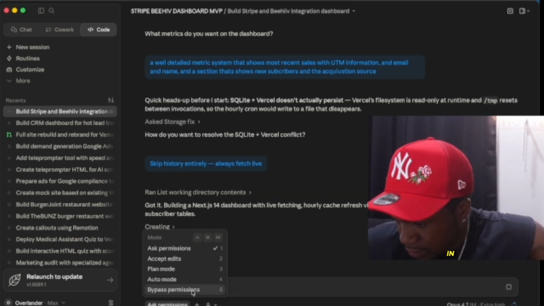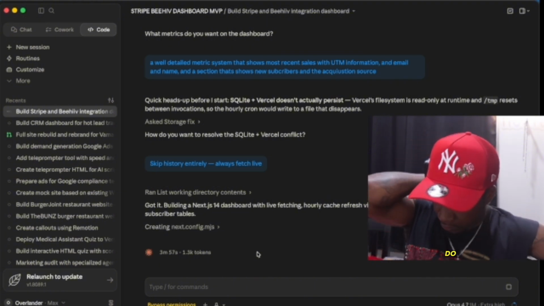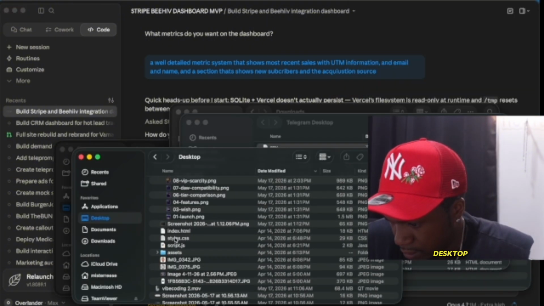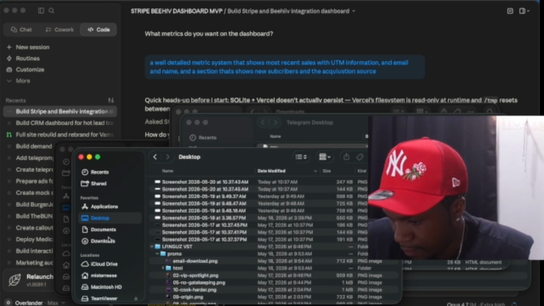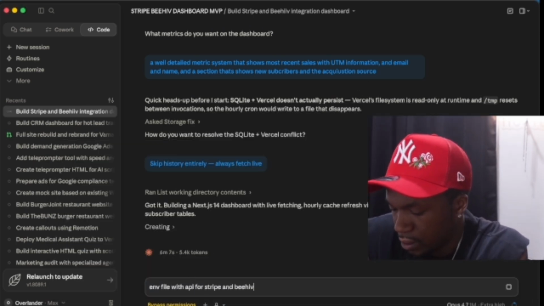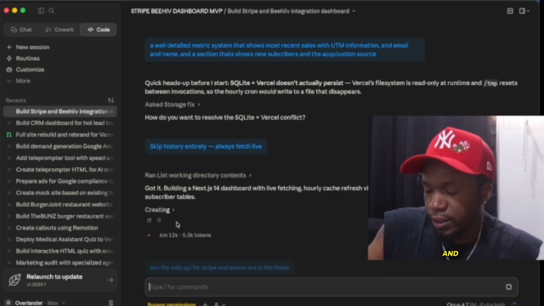There's only dash permissions. This can go in auto mode. Just go ahead, bypass permissions, get this done. It's not hard to do this. I need to get the API keys. There's no more. So this MD file to desktop. I'm gonna drop this in. We'll drop this in. Stripe dashboard MD file. Boom, and this just builds it.